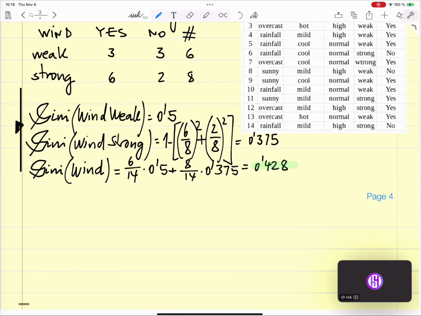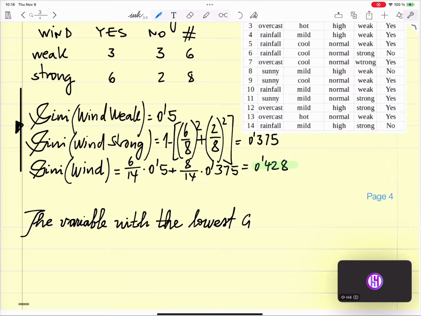The variable with the lowest Gini is our first node.